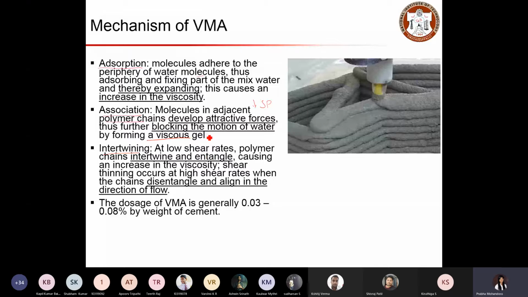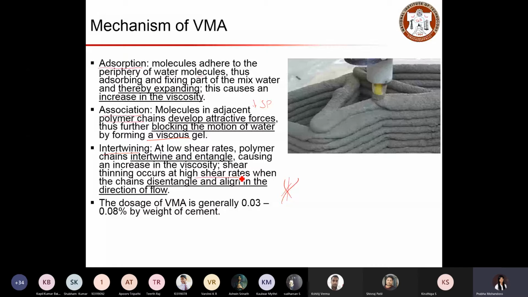In such cases, these viscosity modifying agents entangle together at low shear rate. That means it provides viscosity by blocking, as the chains get entangled and are attracted to each other. So in such cases, viscosity increases.